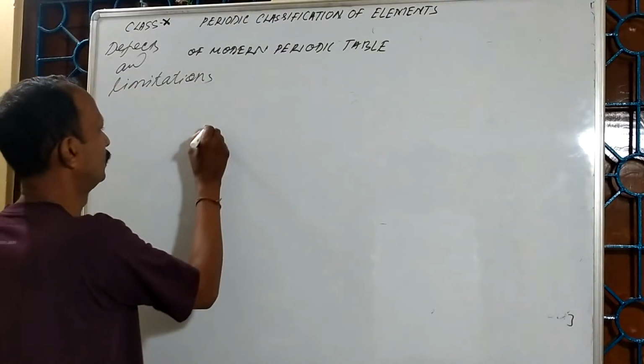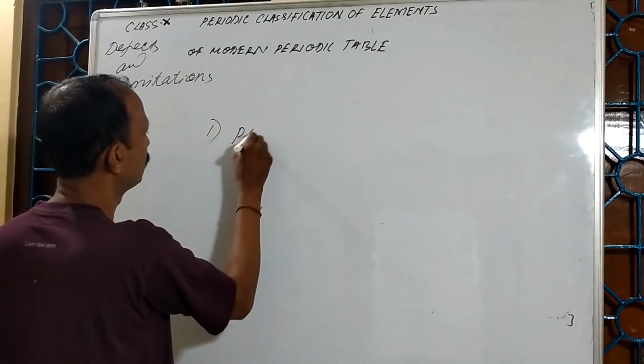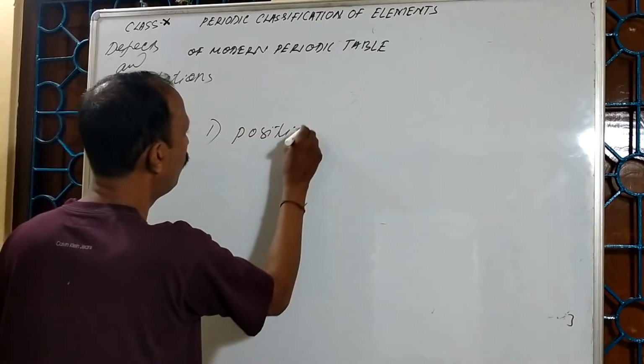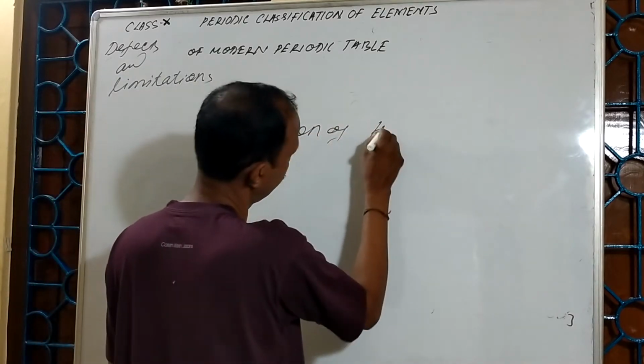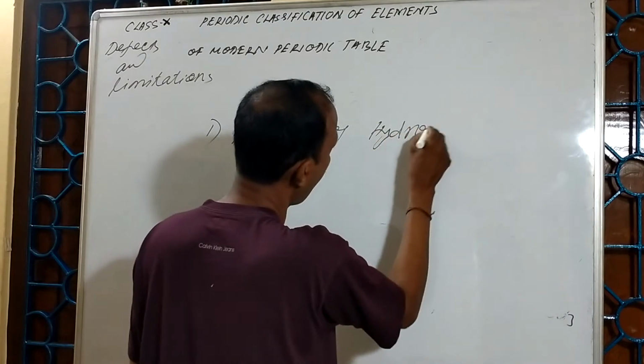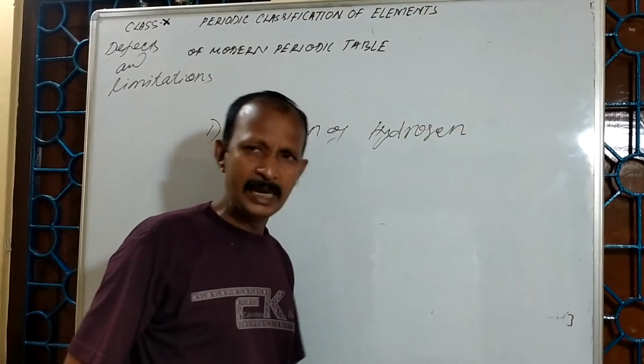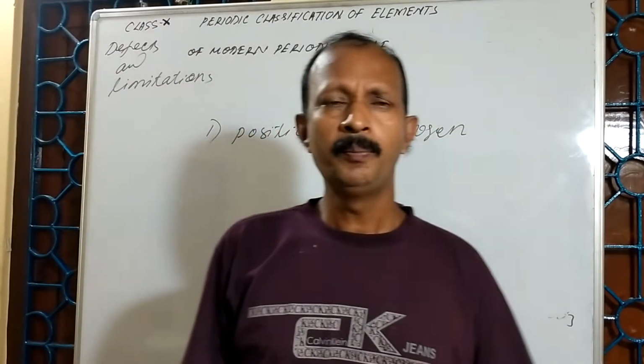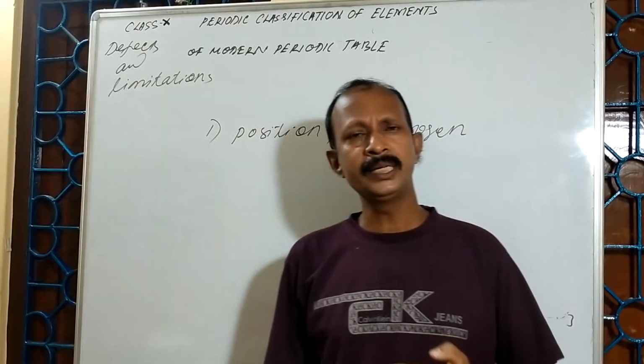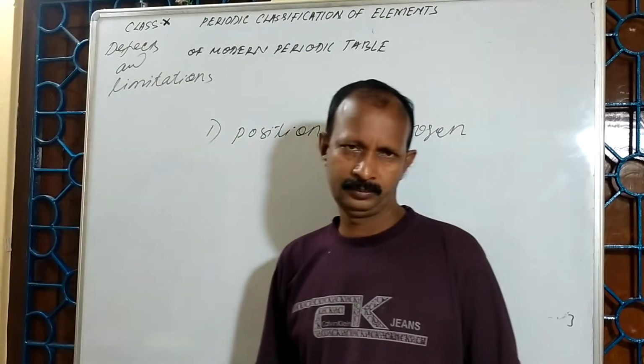First drawback: position of hydrogen. In the modern periodic table, the position of hydrogen is not decided.